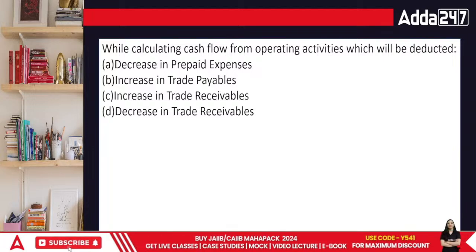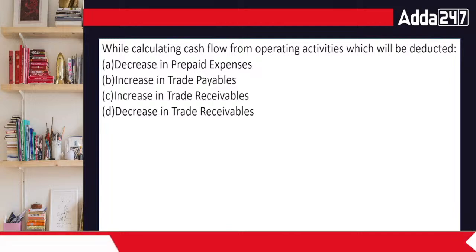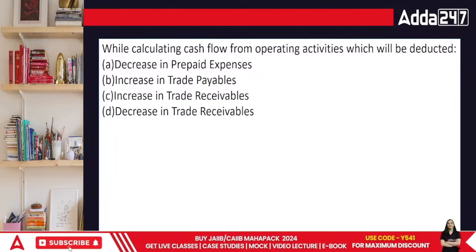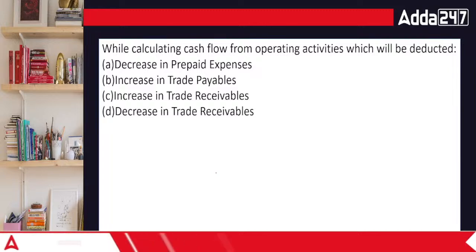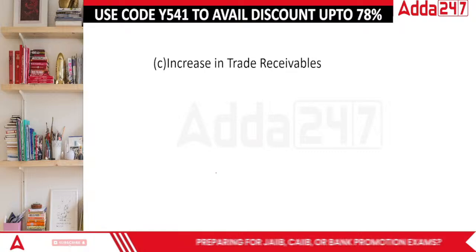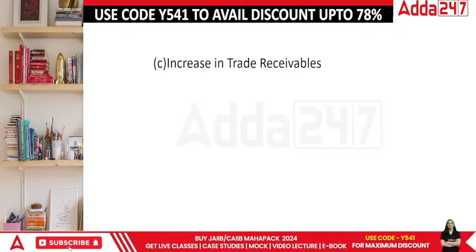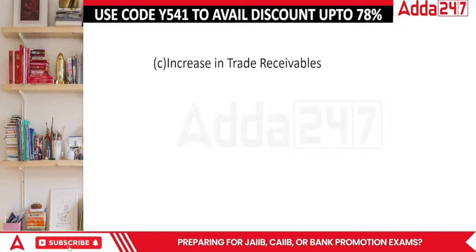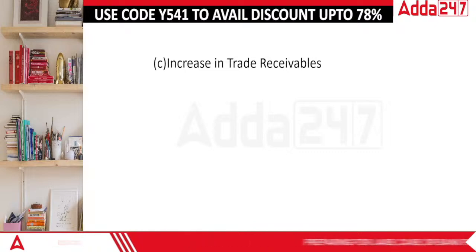When we talk about the amount that is being paid, that means if we are making a lot of payments or we are paying for assets and all. So in this case, the answer is increase in trade receivables. Matlab, what happens is over the period of time our debtors have increased, and that means we have given them more finances and now it's time to recover more money from them, isn't it? That's the answer.